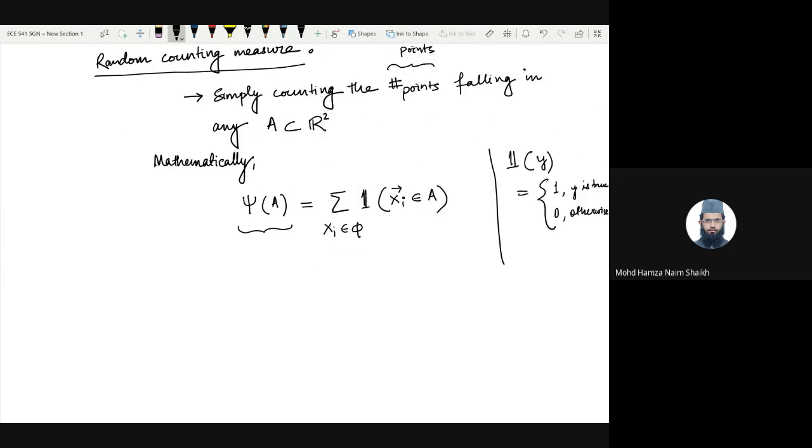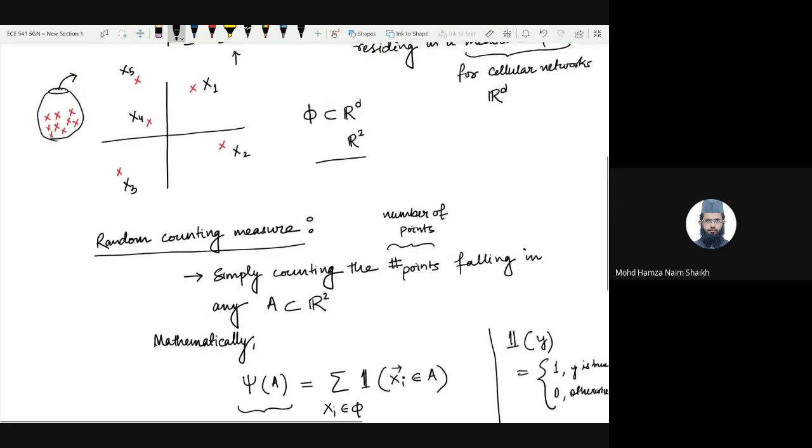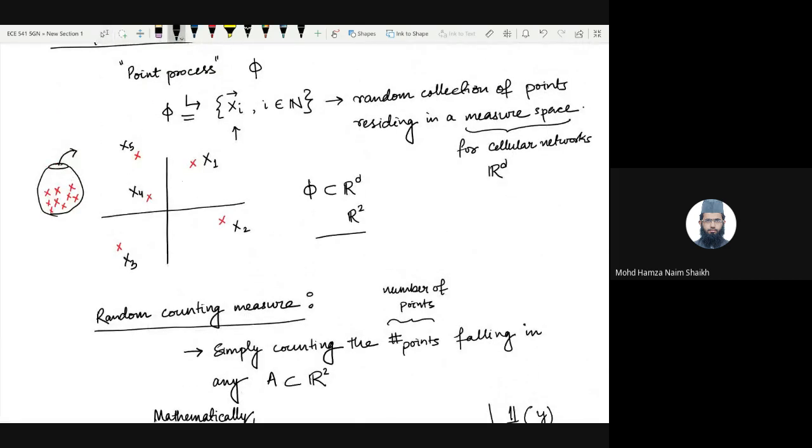Sir, is it a realization of a random variable? So psi of A is actually a random variable, which means that if you have fixed this set A, let me call this set A as this guy. So this is A. Of course, it is a subset of R2. Now in your experiment, you are taking out some balls, and you are throwing them inside this Cartesian plane.